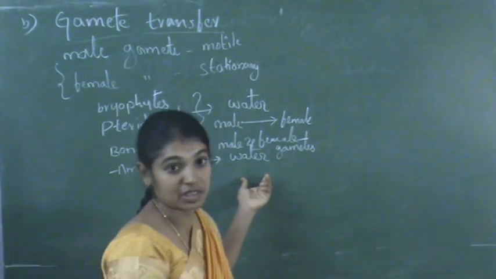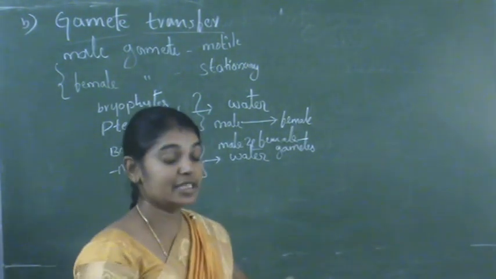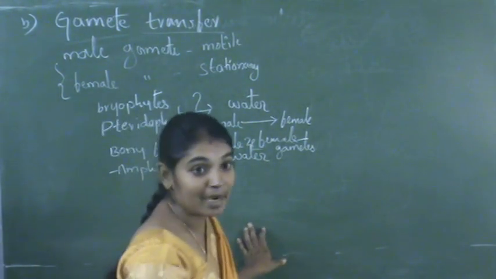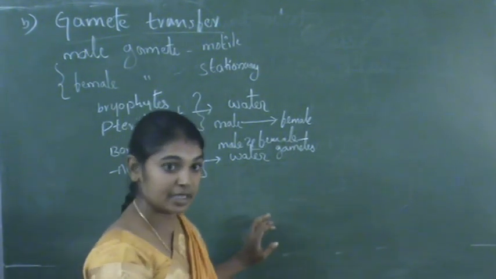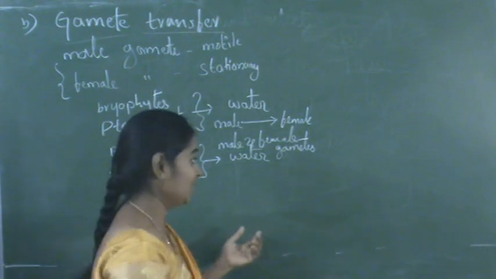So offspring are produced in the water, and this is another type of gamete transfer. And in the majority of animals like mammals, birds and reptiles, the gamete transfer takes place through sexual contact between individuals of the opposite sex, male and female.